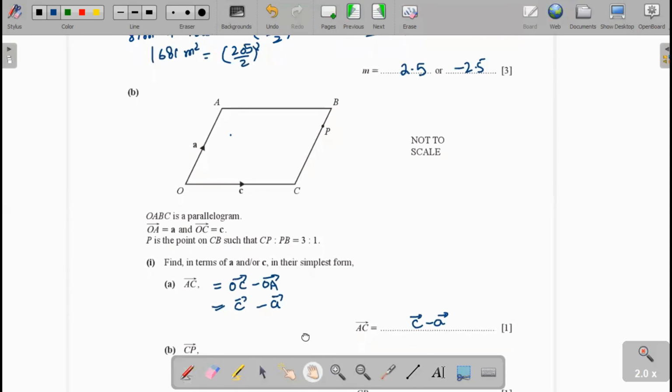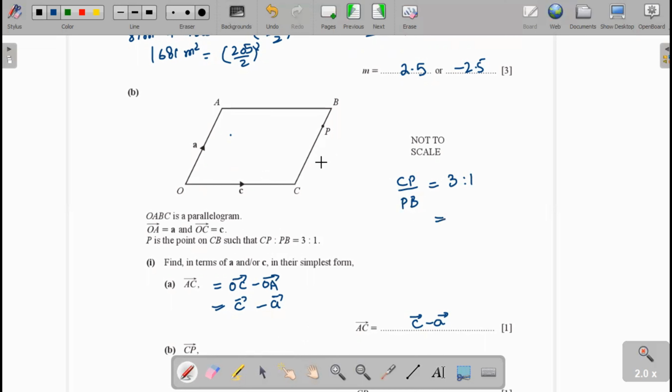The next part CP. We have to find CP. This is CP. Now you see here the ratio between CP and PB is equal to 3:1.